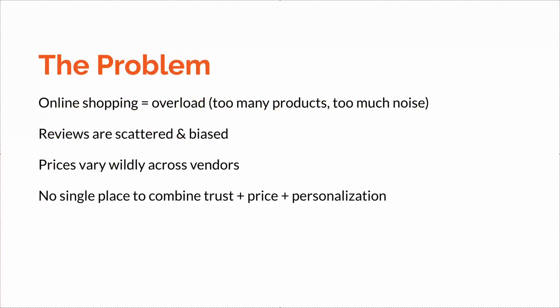So the problem, if you look into the current shopping scenario, most of the shopping is done online. But because it's online, there's an overload of information, too many products, too much noise. The reviews on the products are also scattered, and there is bias on various review websites and reviewers. The prices also vary widely across vendors, and there's not a single place to combine trust, price, and personalization.